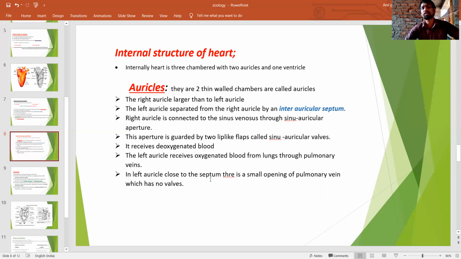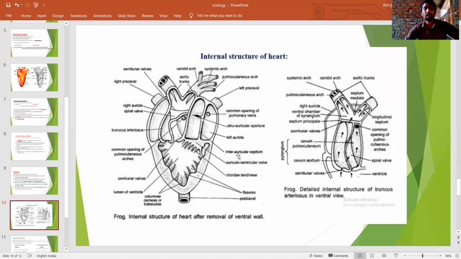In the left auricle, close to the septum, there is a small opening of the pulmonary vein, which has no valves. Look here. Once again, I will repeat.